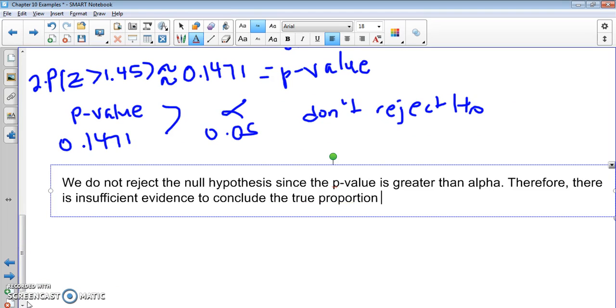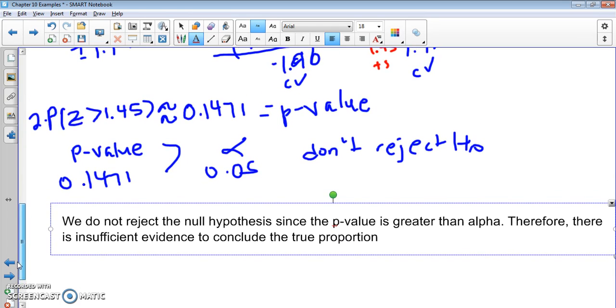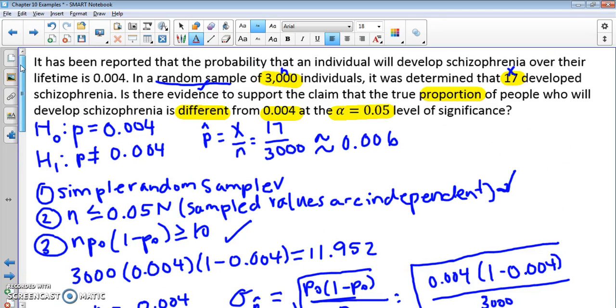We don't always conclude our alternative hypothesis, but either there's sufficient or insufficient evidence to conclude the alternative.